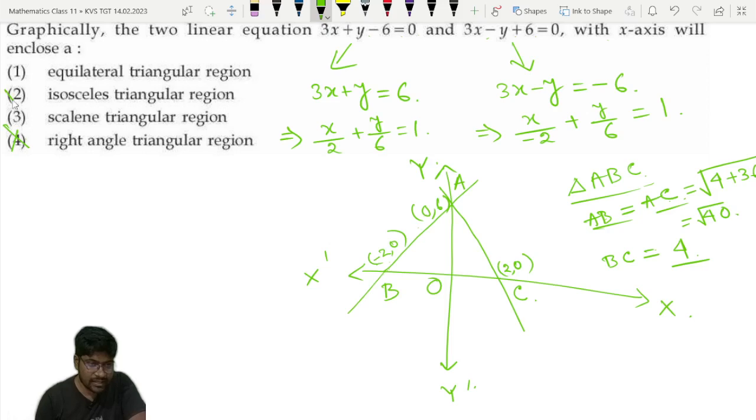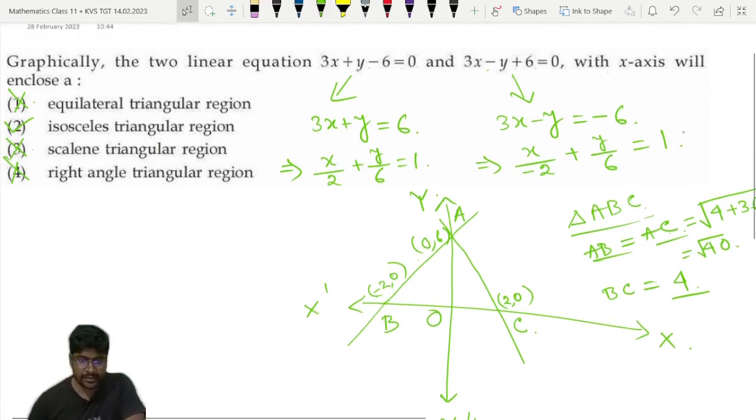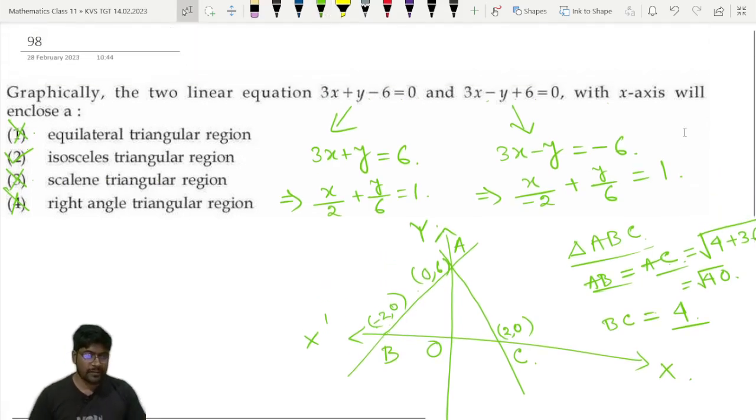It will not be a scalene triangle. Scalene triangle means all the sides will be of different lengths. It is also not an equilateral triangle, because in an equilateral triangle all the sides will be equal. So it is an isosceles triangle. This is the correct answer. Option number 2 is the correct answer for question number 98.